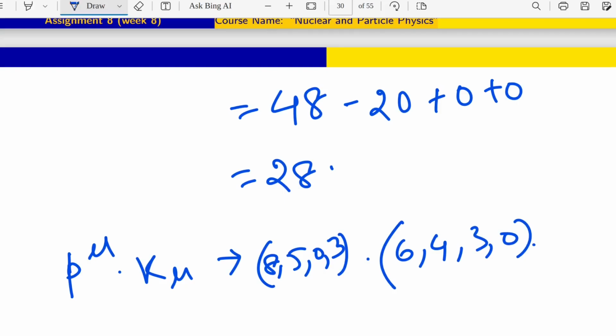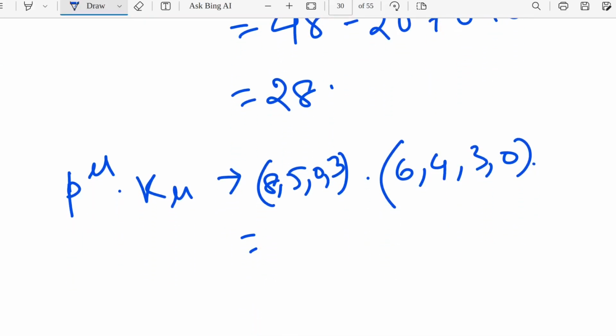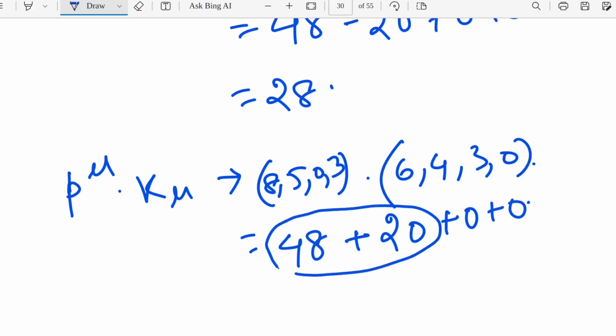Then the wrong answer will be 48 plus 20 plus 0 plus 0. Previously it was 48 minus 20 and right now it is 48 plus 20. So mistakenly you can write the result as 68, but that is not correct. The result will be 28.